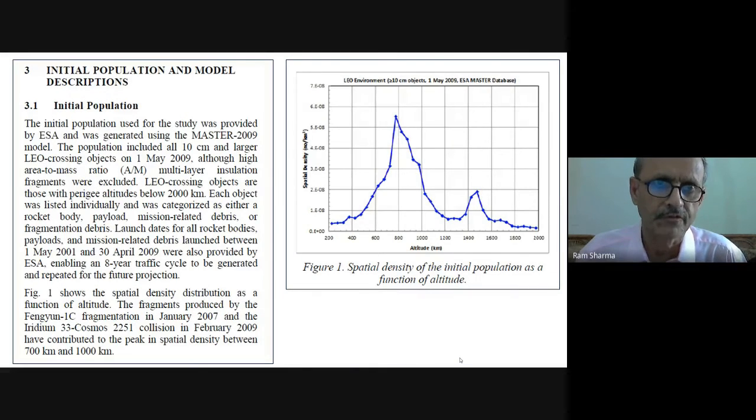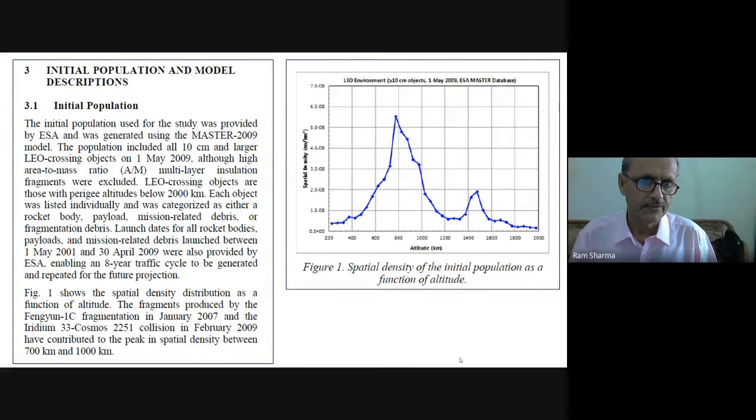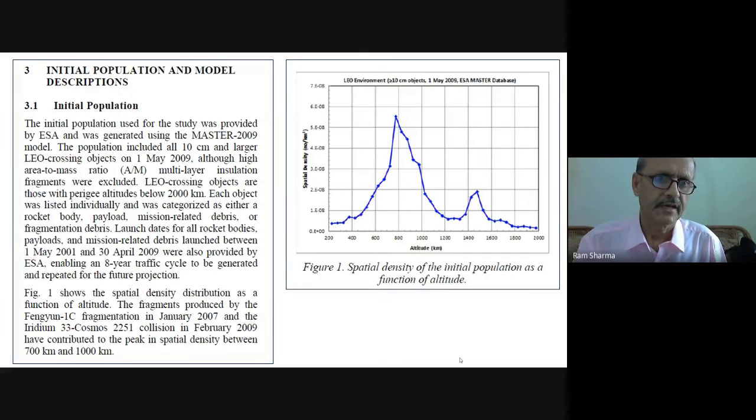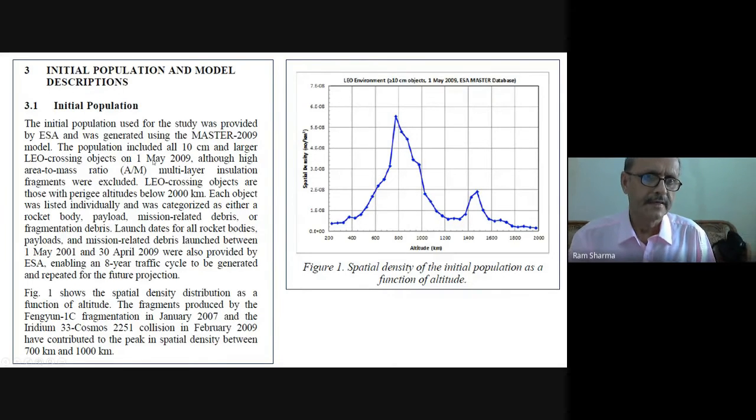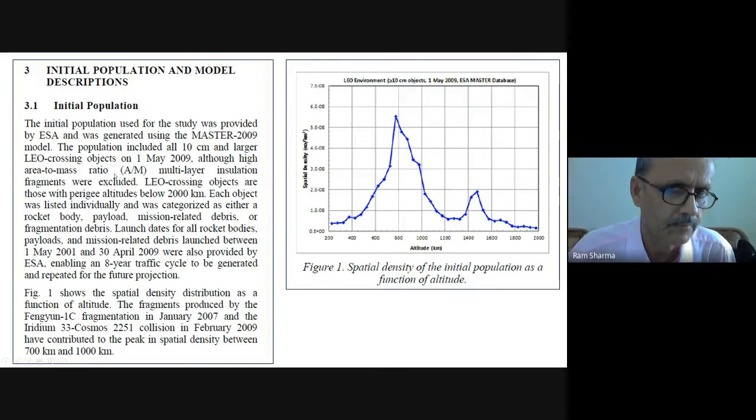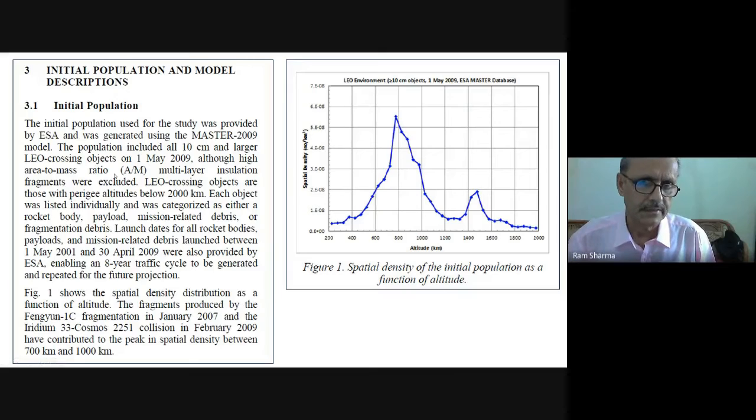Now the initial population and model description. The initial population used for the study was provided by ESA, European Space Agency, and was generated using the MASTER 2009 model. They have developed this model. The population included all 10 centimeter and larger low Earth orbit crossing objects on 1st May 2009. High area to mass ratio multi-layer insulation fragments were excluded.